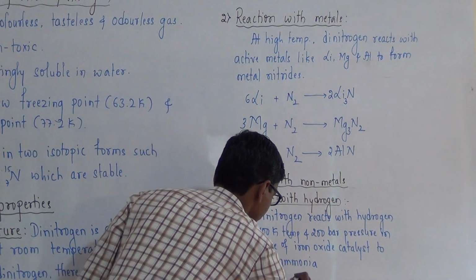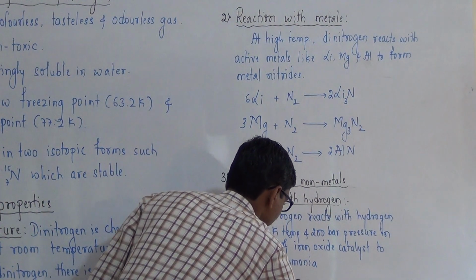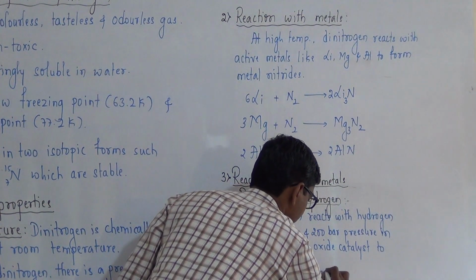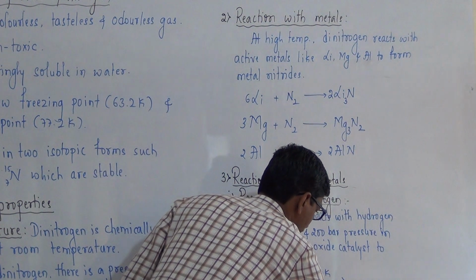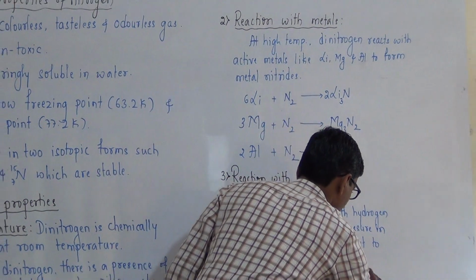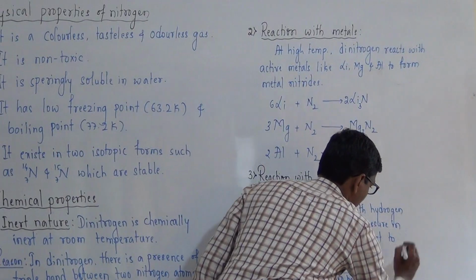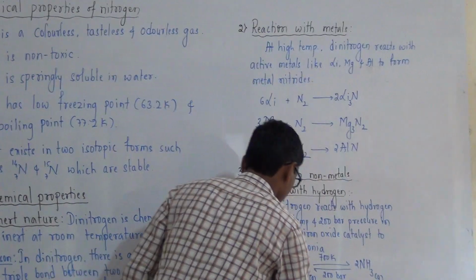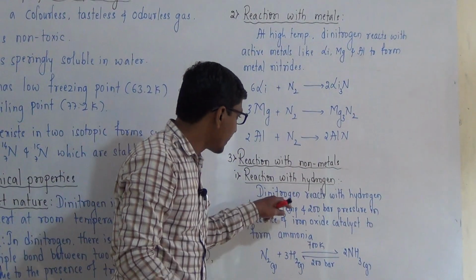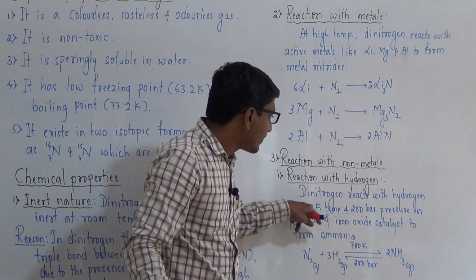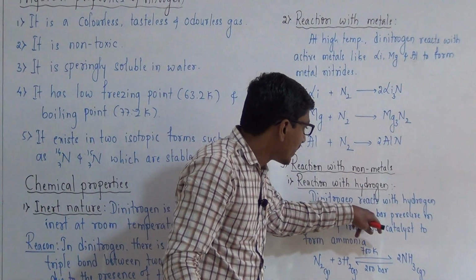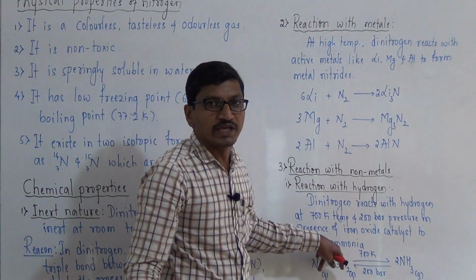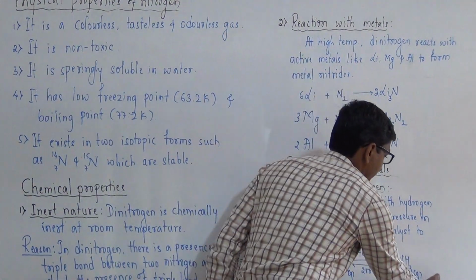Nitrogen reacts with hydrogen at about 700 Kelvin temperature, 200 bar pressure. It forms ammonia. A non-metal like hydrogen reacts with dinitrogen at 700 Kelvin temperature and 200 bar pressure in presence of iron oxide catalyst to form ammonia. This is the reaction.